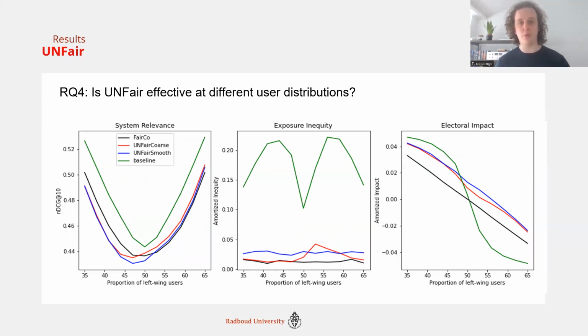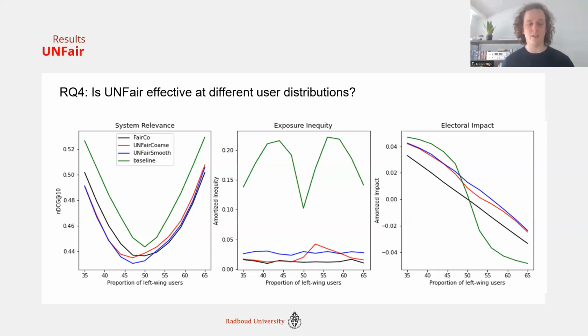in both performance and fairness, while on impact, you can see that the baseline is sort of all over the place. FAIRCO does a pretty good job of mitigating that as we go, but unfair has a skew towards the positive throughout the different proportions of users. It's not as bad as the baseline in the worst case, but it can maintain influence in the same direction, even independent of the proportion of users.